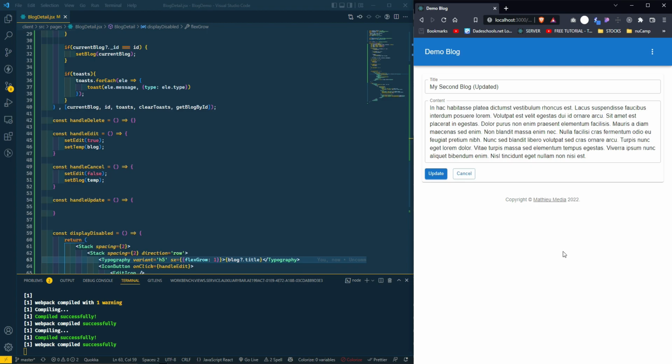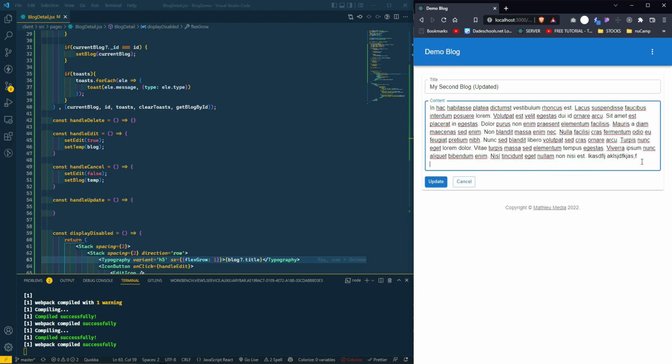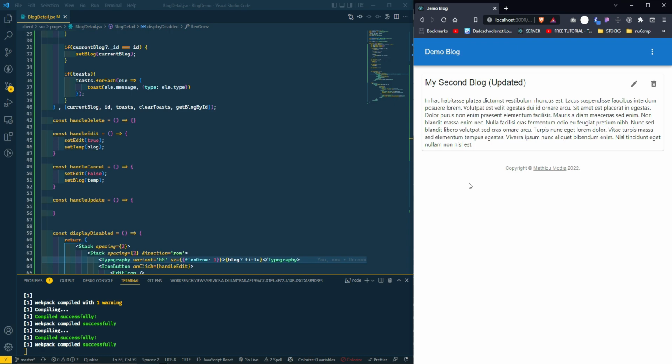We needed a temp variable to hold our blog in its unedited version. That way, if we decide we don't want to make any changes, no matter what we had already typed, we preserve the original version in our UI. All right.